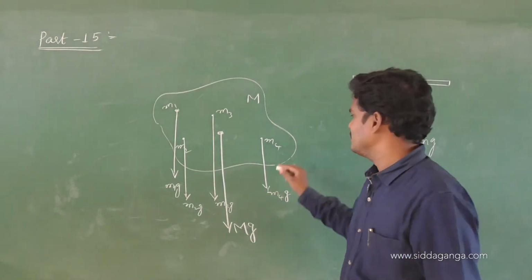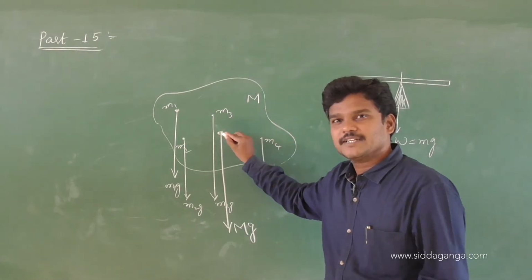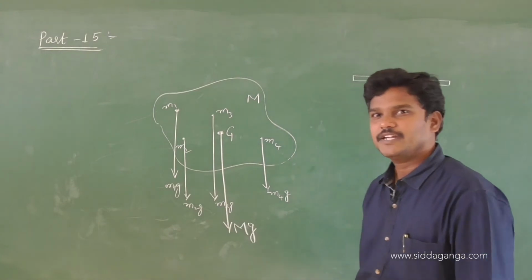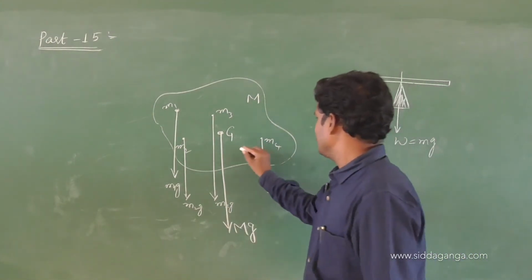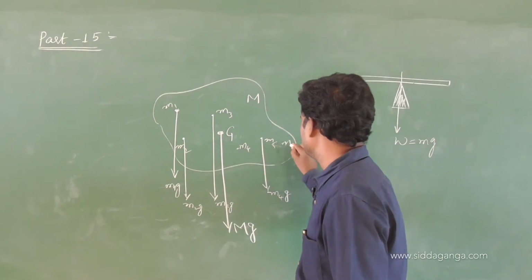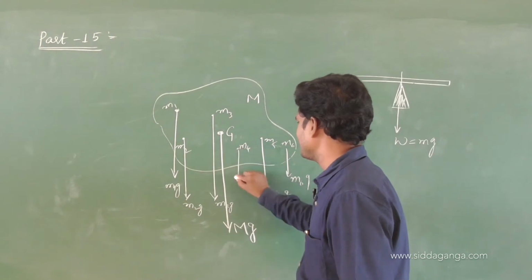So at a certain point in a rigid body, let me call it capital G, let us take m4, m5, m6 on one side. Just from an understanding point of view I am writing like this.